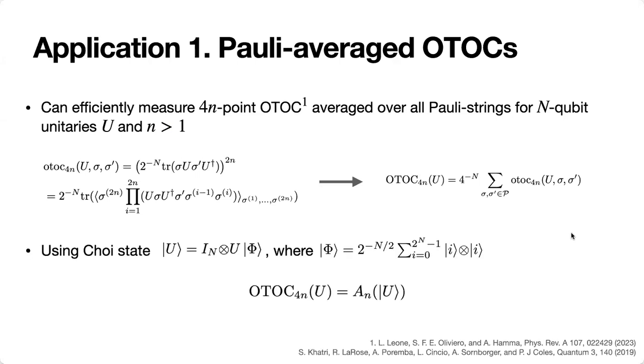But using the Choi state and the known relationship between OTOCs and the Rényi stabilizer entropy in this first reference here, we can quickly deduce that this is true. And this means that for odd n, we can efficiently measure OTOCs for four-point OTOCs using algorithm 1 alongside the preparation of the Choi state. Whereas for even n's, we would also require the complex conjugate of the Choi state. Maybe as a side note, you can also use the ricochet property to quickly deduce this efficiently if you know the unitary U star or U dagger.